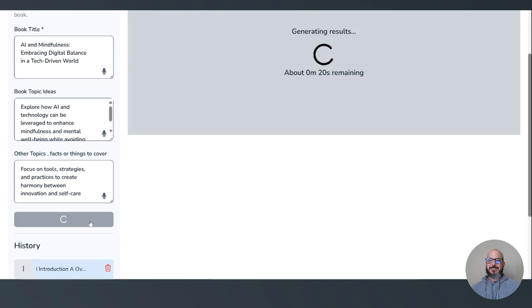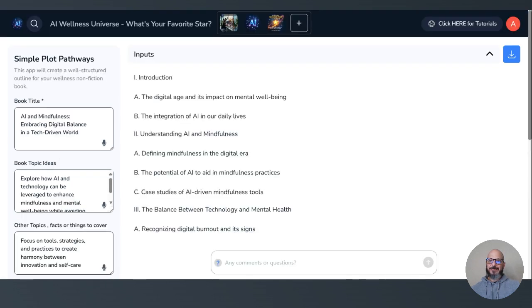So that's it. Generate results. Look at that, 20 seconds or less. That's incredible. And it's going to give us some information. This app will create a well-structured outline for your wellness nonfiction book. There you go. Look at that.